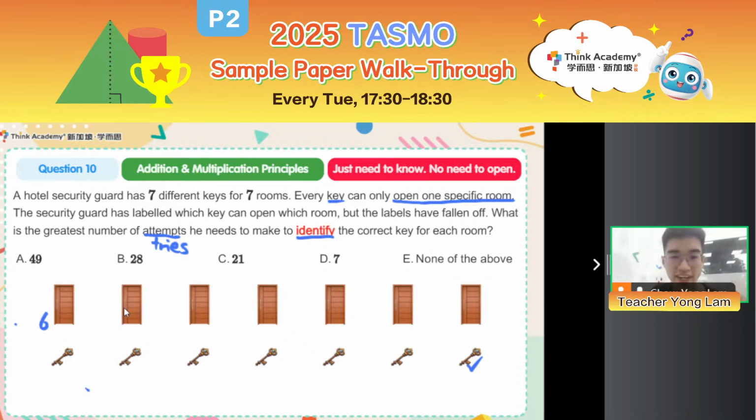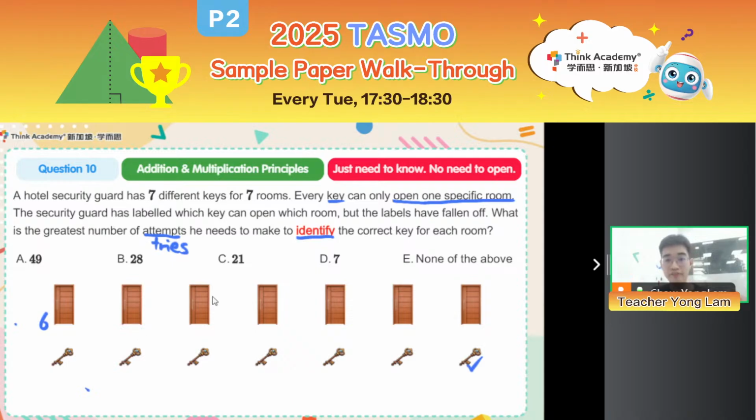I don't need that, right? I can just try 5 of them. If the first 5 all fail, if someone succeeded, 1 key succeeded, good, I'll just use that key. If that key did not succeed, it's okay, right? All 5 keys have failed. That means it must be the 6th key that I will use to open the door.